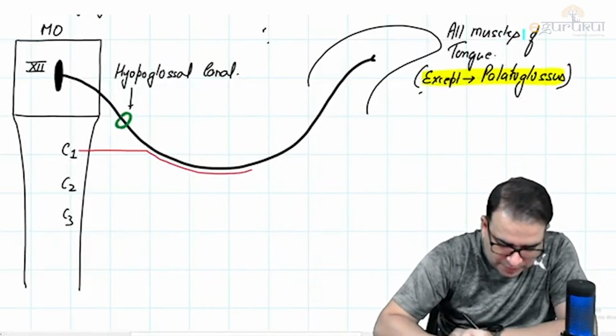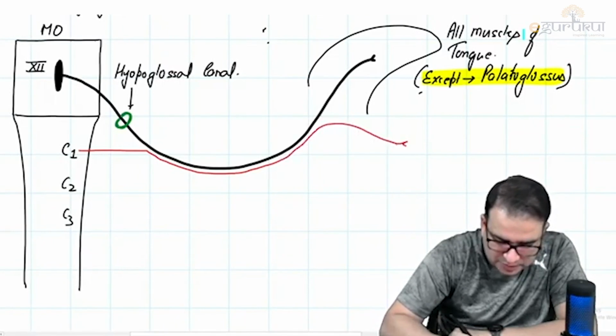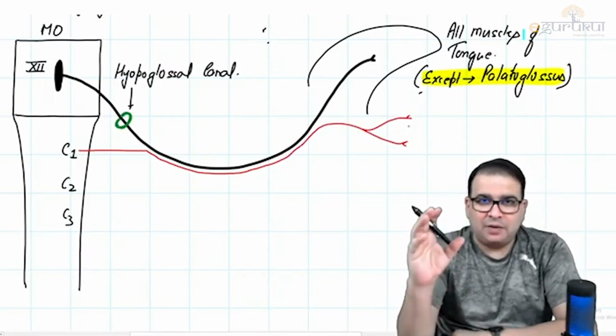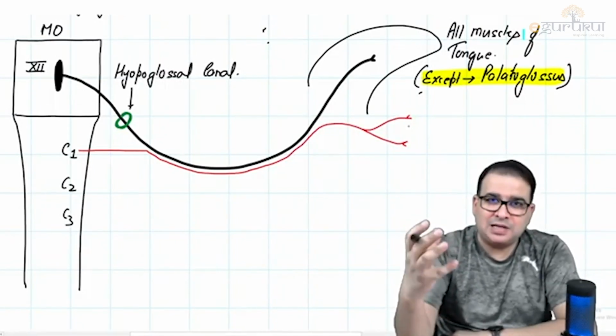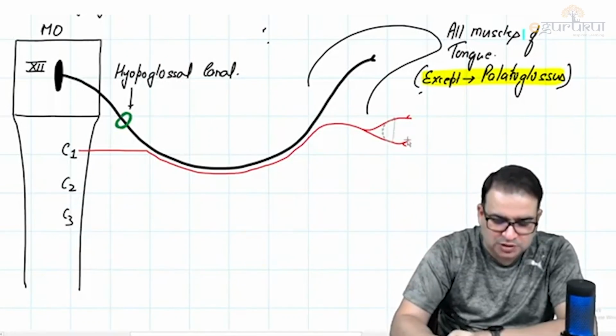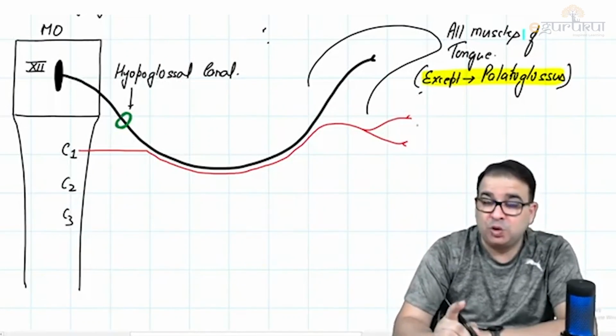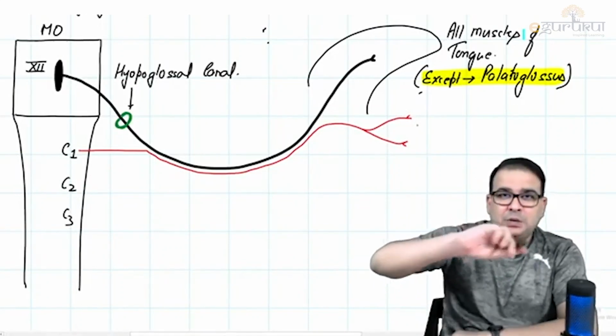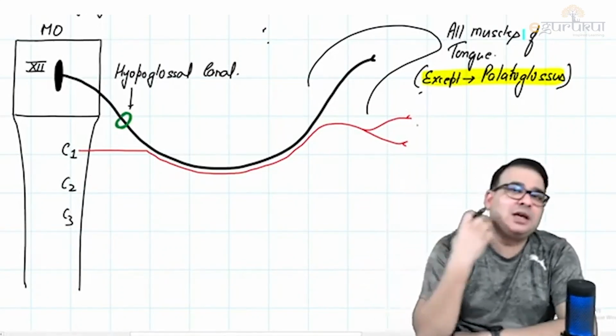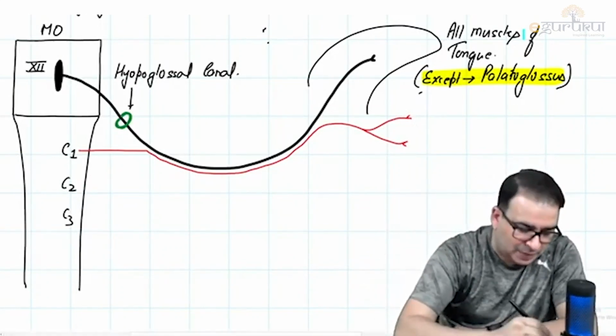It will run with the hypoglossal nerve. And in the anterior part, it will separate to supply two muscles. When you look at the diagram, the dissection or any atlas picture, it will look like the hypoglossal nerve is going to supply those two muscles. No. It's actually C1 fibers which are joined with the hypoglossal. They come in front and separate and supply these two muscles.